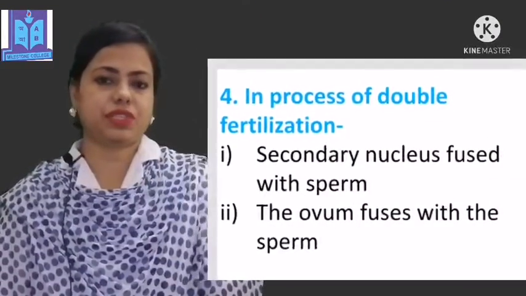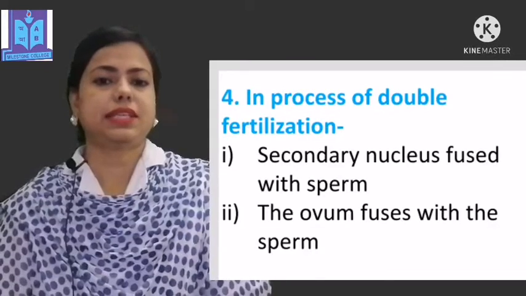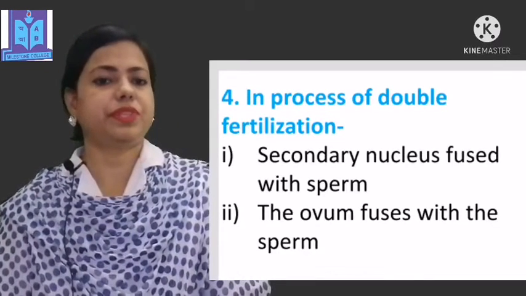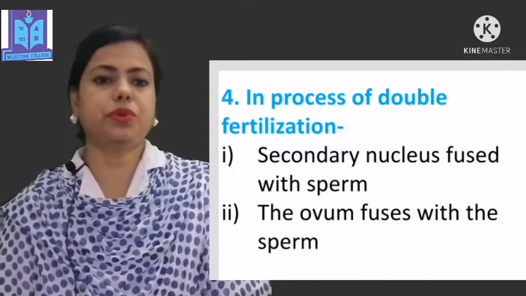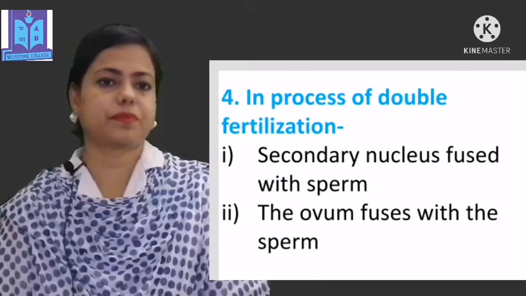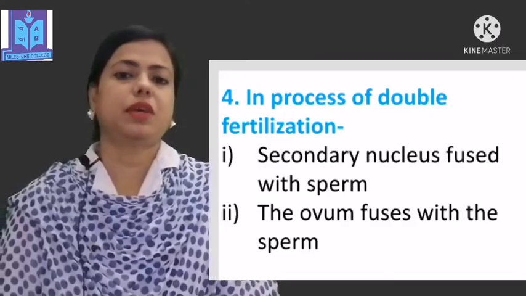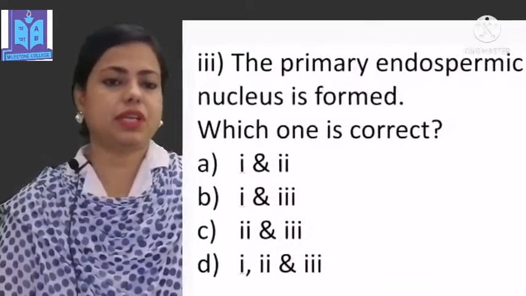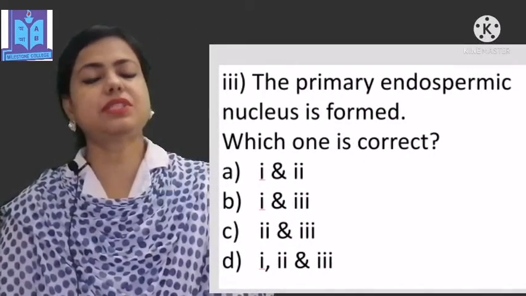Question number 4. In the process of double fertilization, our option 1 is the secondary nucleus fuses with sperm. Option number 2, the ovum fuses with the sperm. Option number 3, the primary endospermic nucleus is formed. Which one is correct?